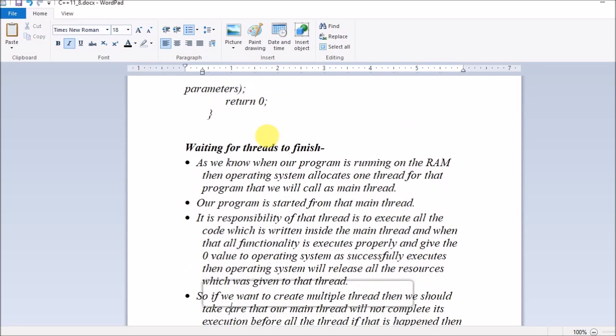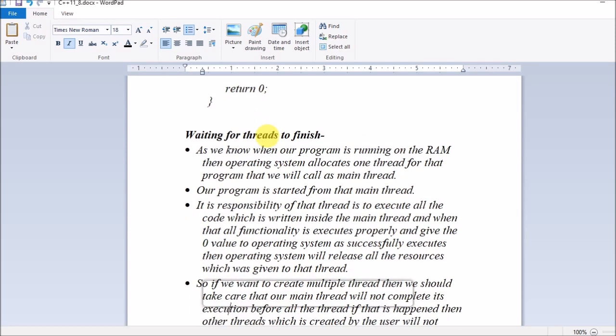We will see some concepts of threads to understand better in case of C++11. So guys, waiting for threads to finish. When threads come in, how the execution of your program starts and what will happen, I will describe in detail, guys.